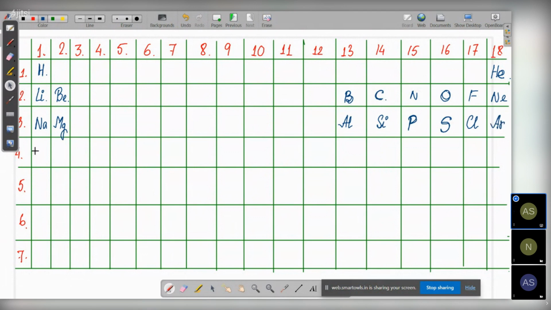After argon, what comes after argon? Yes, potassium, then calcium. After that, scandium, then titanium. Then you have vanadium.